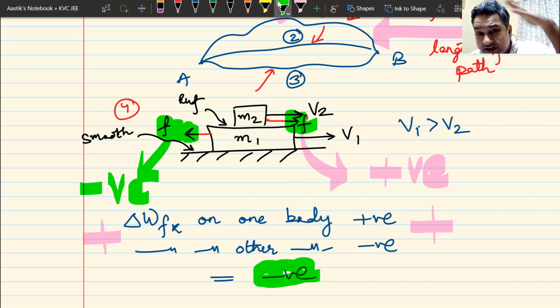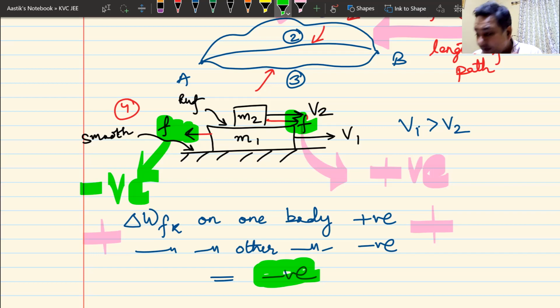Because these are the questions that will come as multiple choice in JEE Advanced. Don't get confused there. That is why I'm spending so much time. This is not a concept, this is a question that I'm asking you. The same question will come in the exam. Please remember it. We have discussed kinetic friction.